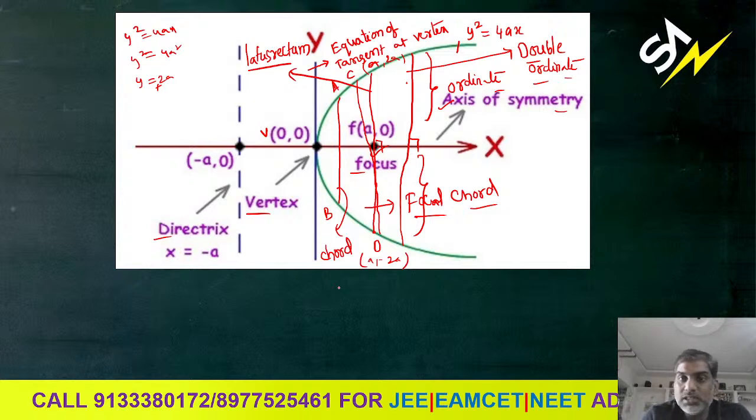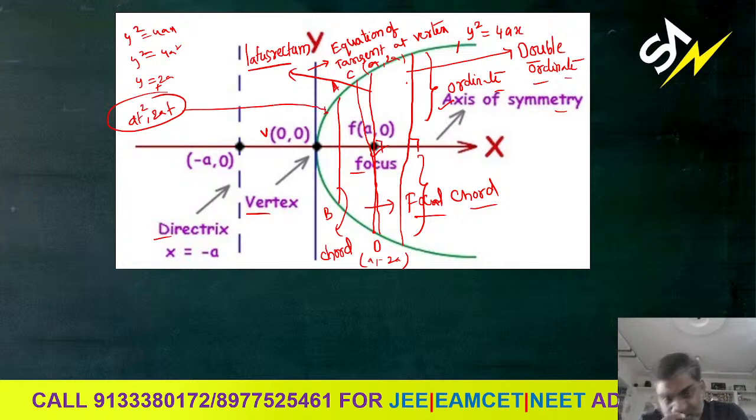And here we can also discuss any point on the parabola, like the parametric form. Any point on the parabola is (at square, 2at). This is any point on the parabola. Okay. Any doubts still in this? Right.